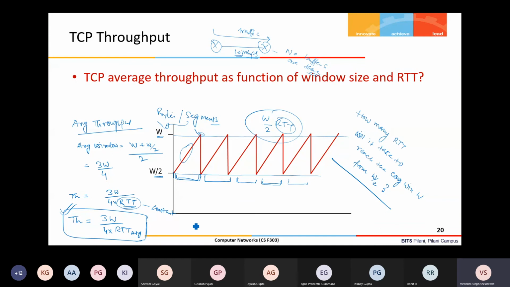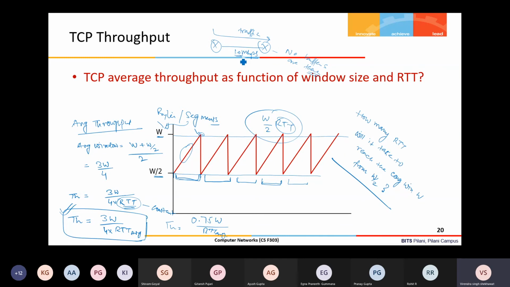So you can say it will be 0.75 W by the average RTT. It will be there, right? So whatever the maximum capacity is there, 75% utilization can happen of the entire link.